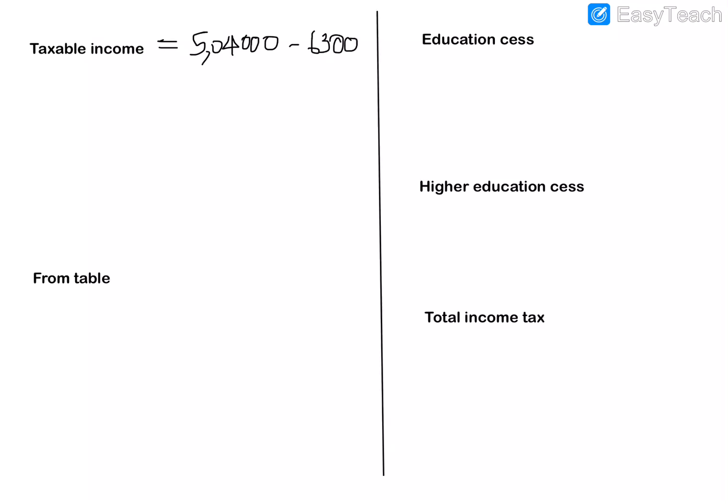So 504,000 minus 63,000, the answer will be 4,41,000 rupees. This is the taxable income. So only on 4,41,000 he has to pay tax, and the rest of his income is deducted as deductions and savings.